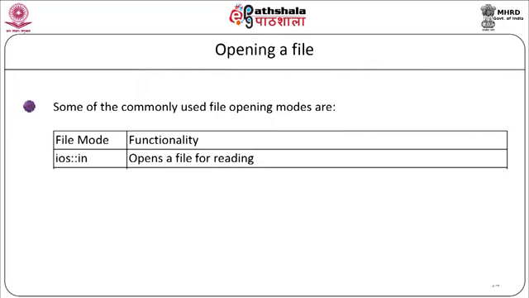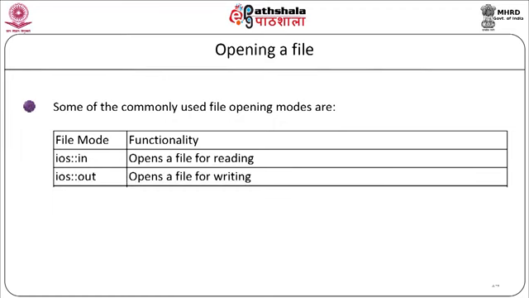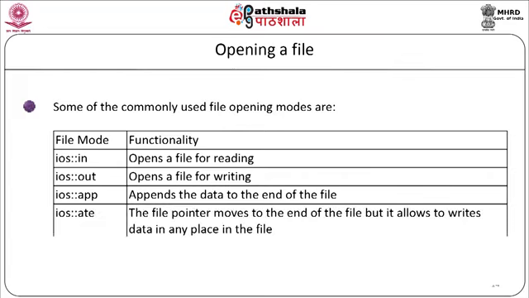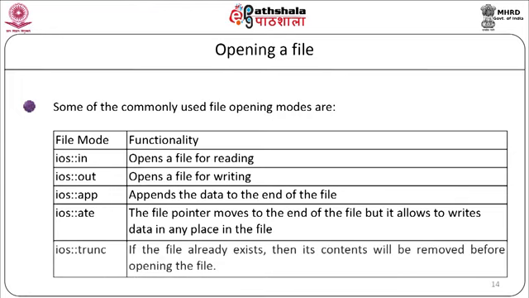It will open the file for reading purpose. ios::out will open a file for writing. ios::app will append the data to the end of the file. ios::ate, the file pointer moves to the end of the file, but it allows writing data in any place in the file. ios::trunc, if the file already exists, then its contents will be removed before opening the file.